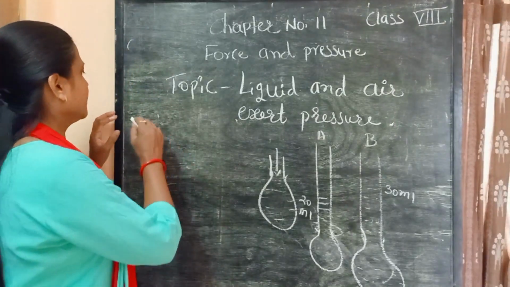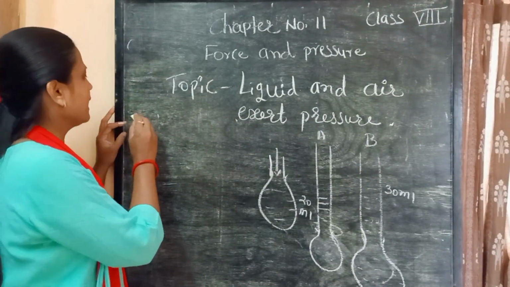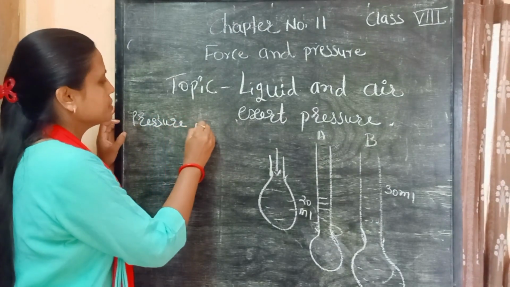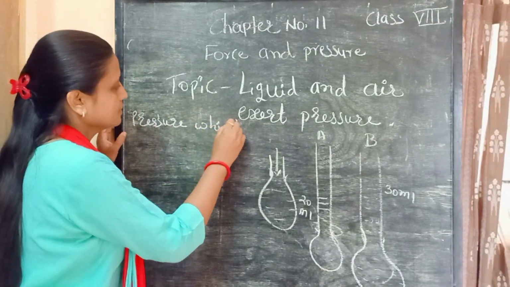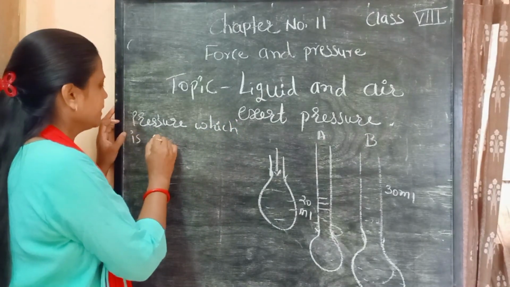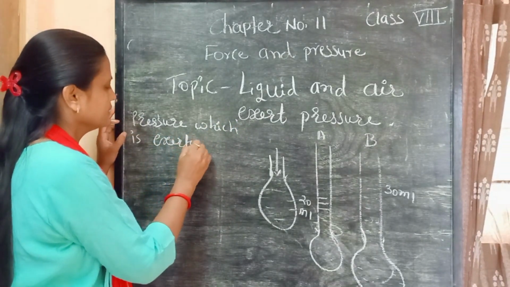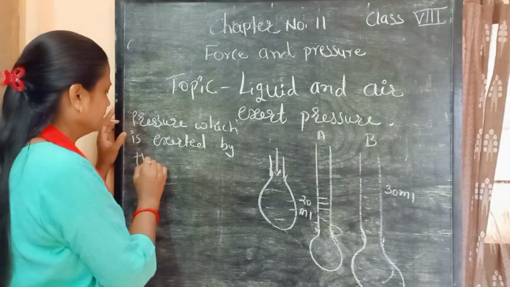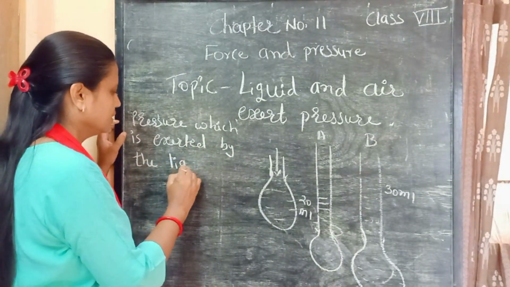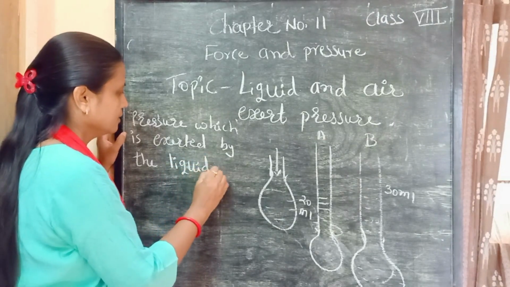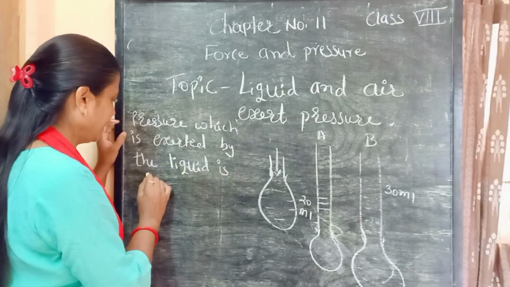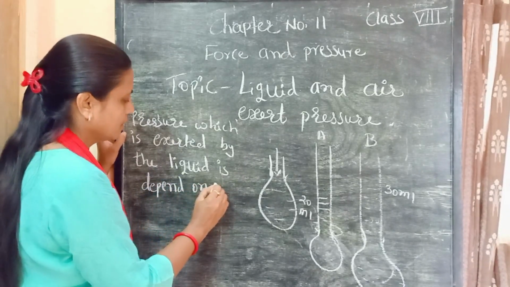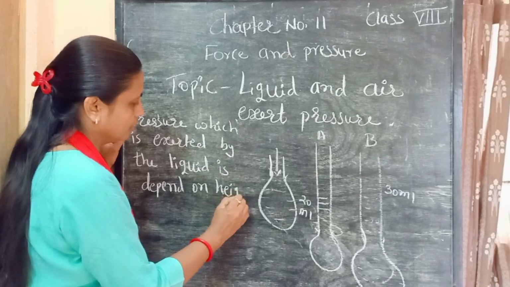This means the pressure exerted by the liquid depends on the height of the water column.